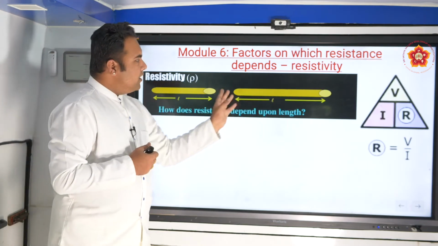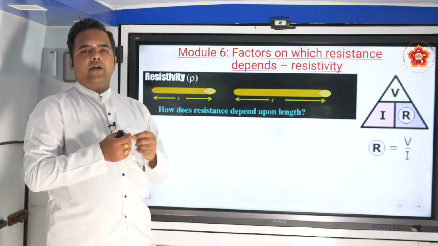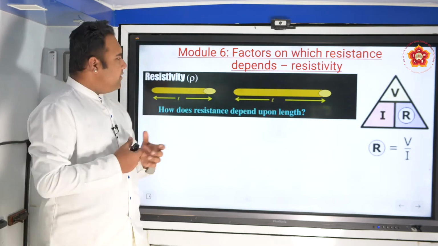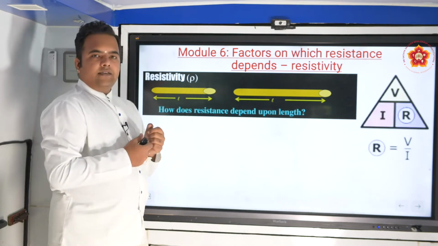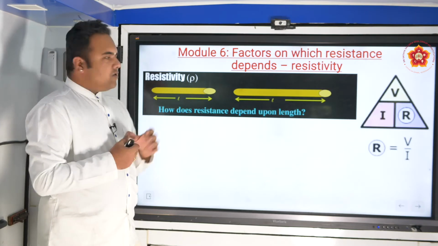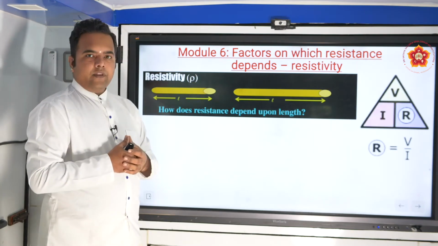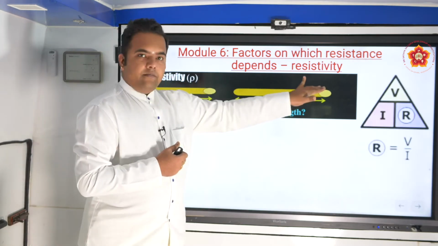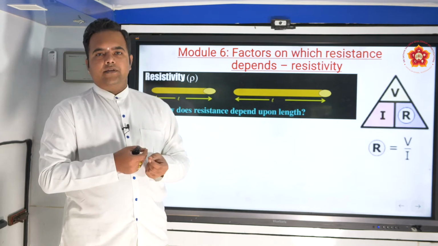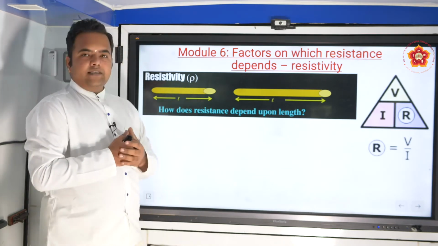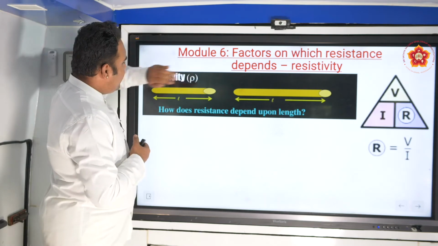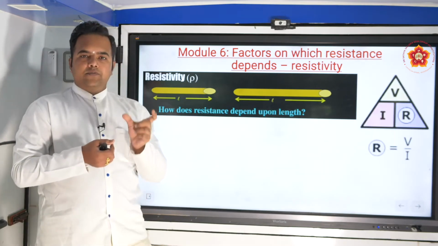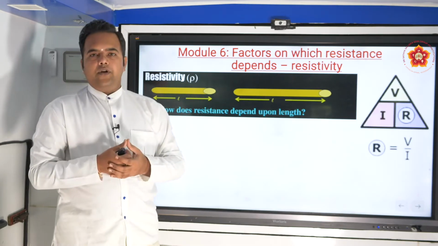Now if the length is more, they have to spend more time inside, either colliding with the other electrons or colliding with the walls of this wire. So therefore what do we say? When length is less, the resistance will be less. The moment electrons are out of this wire, they can move freely. Suppose the length is more, electrons need to spend more time, so therefore more collisions, more resistance. So length affects resistance. We don't even come to the term resistivity now, but we state that whenever the length of a conductor is small, the resistance of this conductor is small.